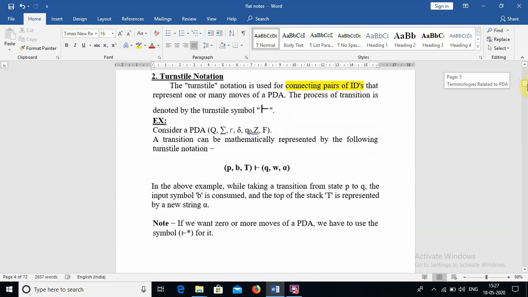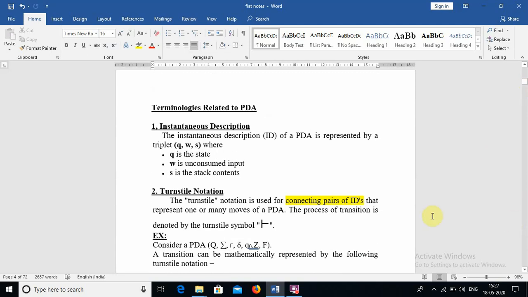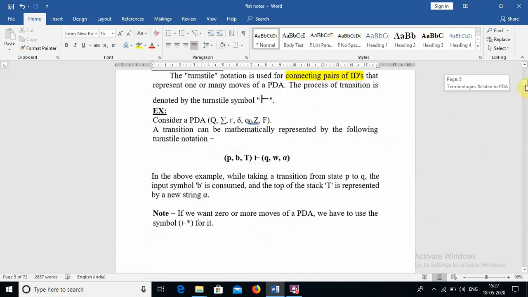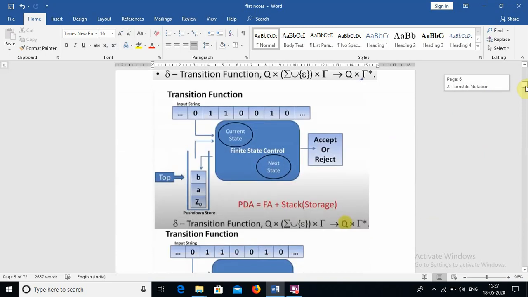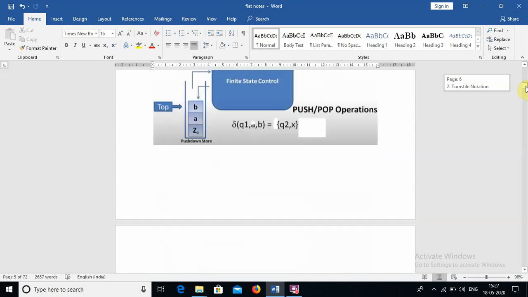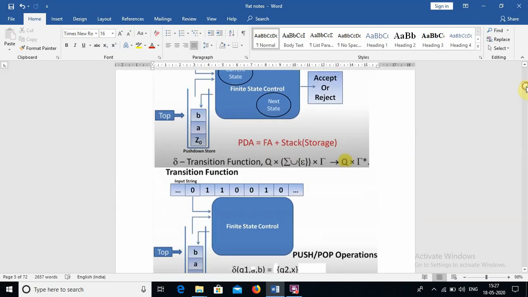So here some basic terminologies are there in the pushdown automata. Instantaneous description, ID, which is a triplet: state, input, and stack content. Turnstile notation, this is the symbol for the turnstile notation, which shows the transitions when we use the IDs. So we understand the transition function. The transition function can be defined like this. What it means?